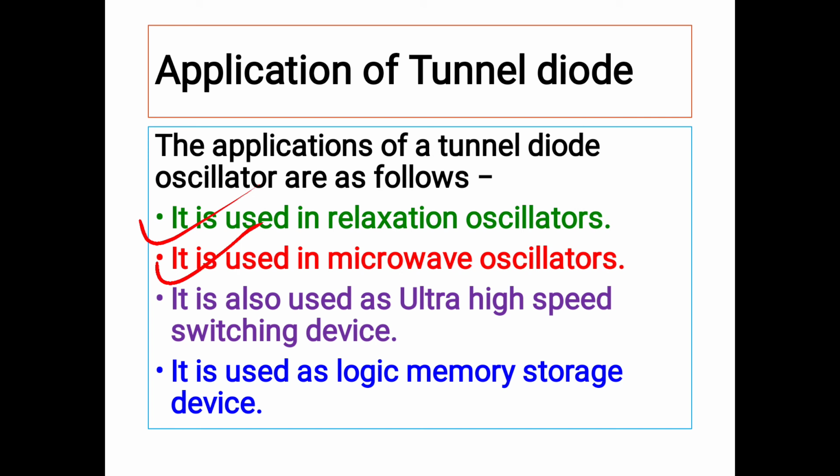It is also used as an ultra high speed switching device because its response time is very short and its switching speed is very high. So for the purpose of an ultra high speed switching device it can be used. And the next application is that it is used as a logic memory storage device in digital electronics. So friends, these are some applications of the tunnel diode.